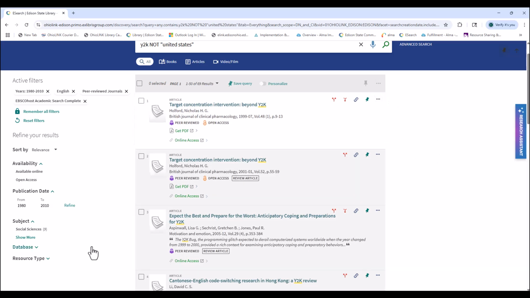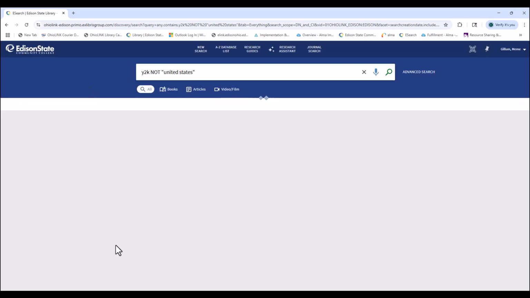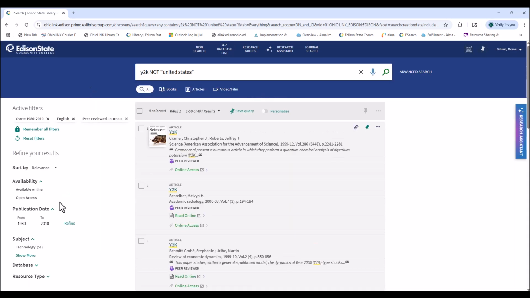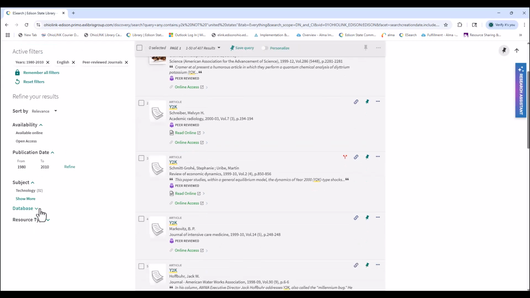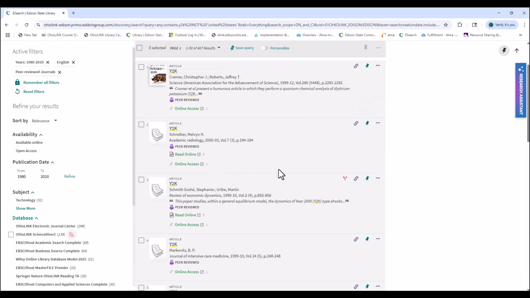Okay, getting out. If you decided you wanted to look at some of the other databases, we can select them this way. We can eliminate the academic search here and go down and select the databases in here. It still provided the same results, so if you wanted to go to the medical side of that, you could select the Medline. Nexis Uni is another database that has newspapers, government documents, court cases, legal documents. That's a really neat database too. Okay, going back up to the top.